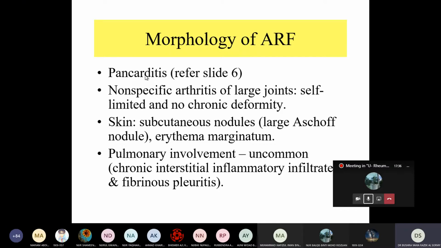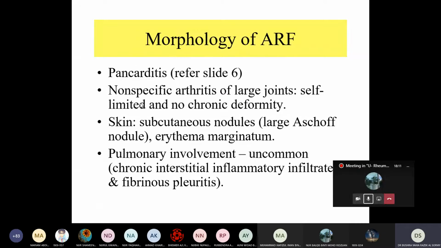Okay. Also, other than the heart, it can affect the large joints. We call it arthritis of large joints, and it is self-limiting with no chronic deformity. Also in the skin, there are subcutaneous nodules, large Aschoff nodules, erythema marginatum, and pulmonary involvement is uncommon. Also in the brain, it causes what we call chorea or Sydenham chorea.